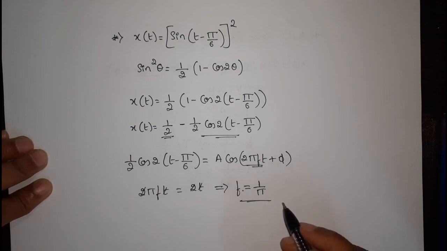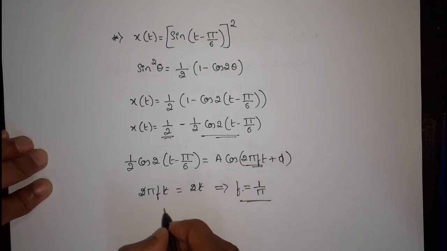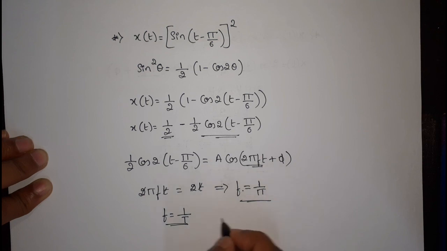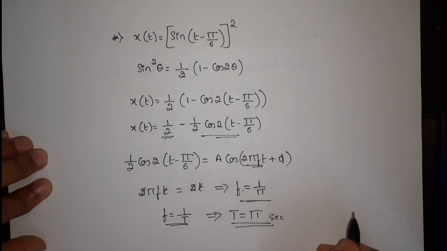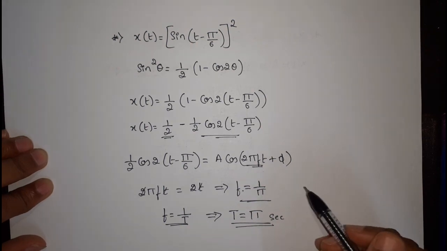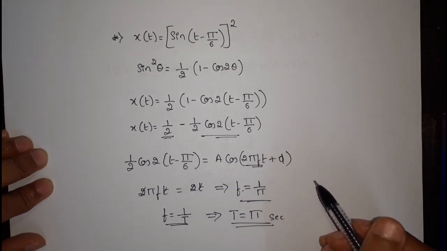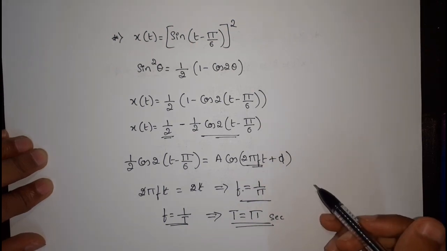To find the fundamental period, we all know f is equal to 1 by T. Comparing f equal to 1 by T with f equal to 1 by pi, we can write capital T is equal to pi seconds as the fundamental period. Capital T is equal to pi seconds is the fundamental period. Hope you all got the calculation for periodicity of a continuous time signal.